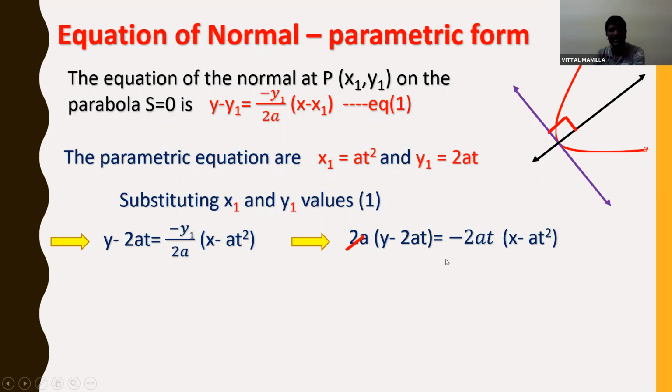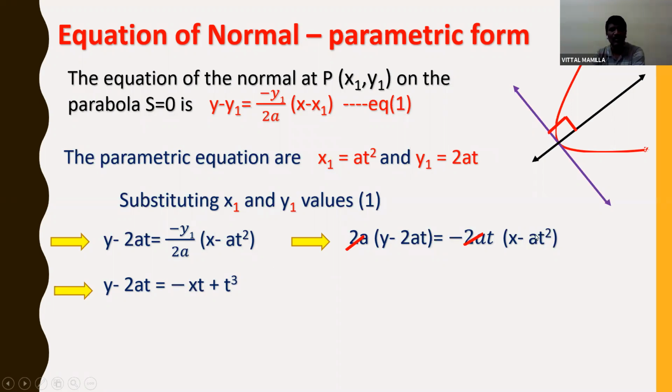So here I can cancel 2a and 2a. Then what remains? Y minus 2at is equal to minus t into x minus at square. If I multiply, minus xt, and minus minus will be plus at cube.